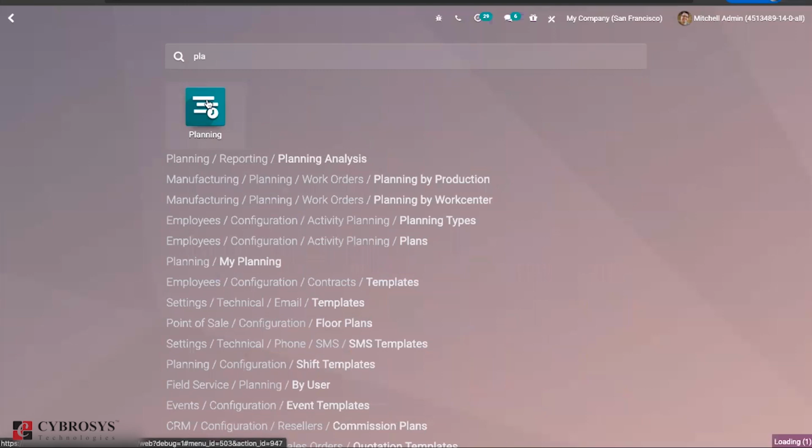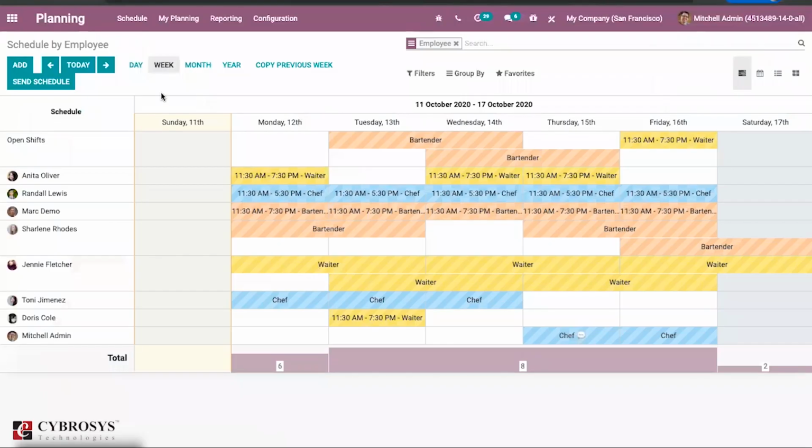Then if you go to the planning, you can find the view here is something different. If there is anything which is colliding or overriding the other one, for example if multiple shifts or multiple tasks are assigned to a particular employee, then it will be shown in a different color.